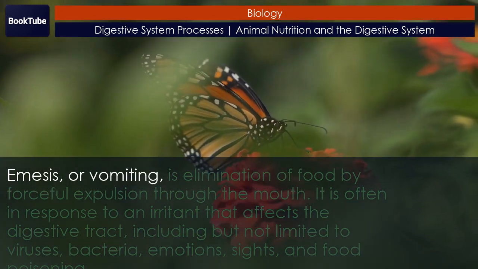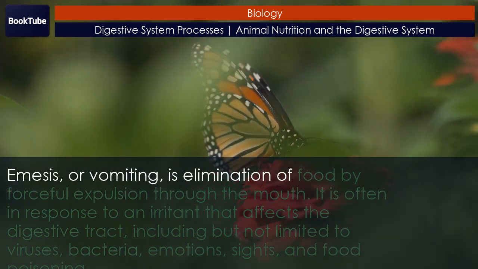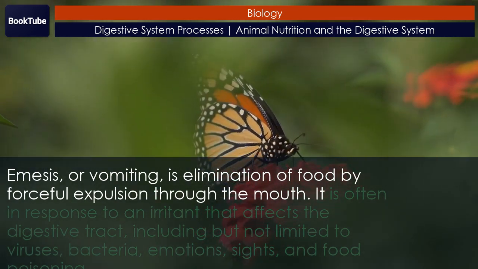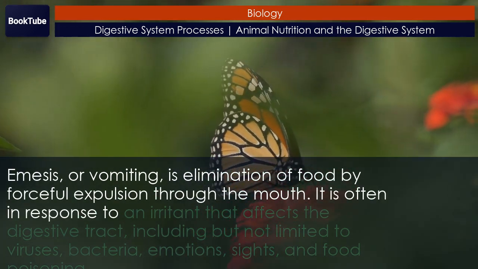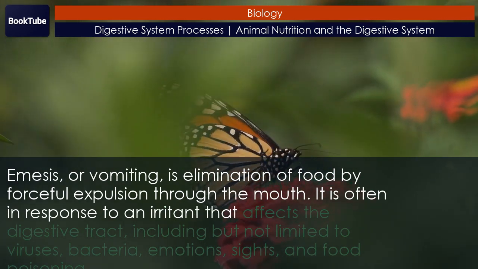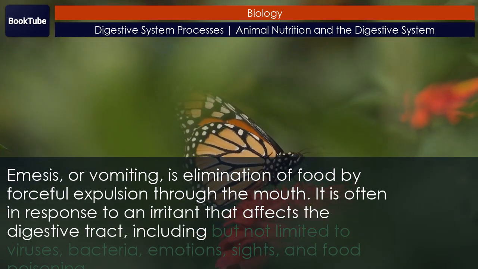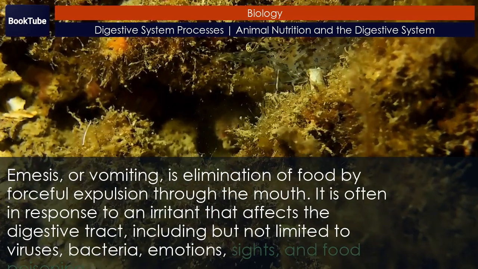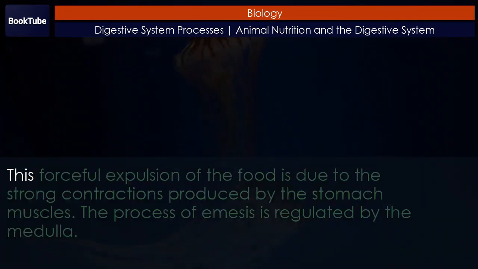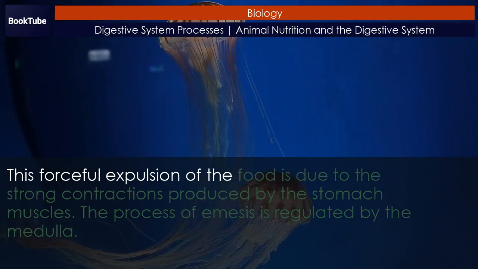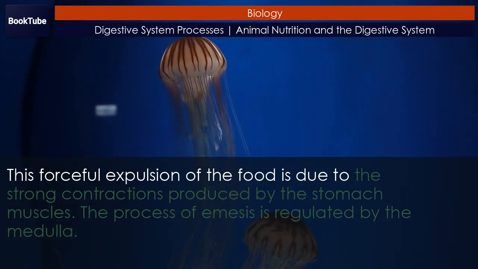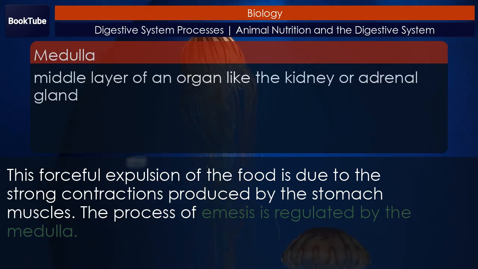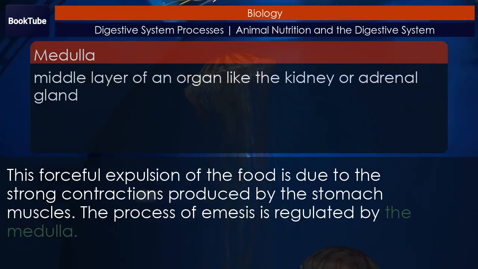Emesis, or vomiting, is elimination of food by forceful expulsion through the mouth. It is often in response to an irritant that affects the digestive tract, including but not limited to viruses, bacteria, emotions, sights, and food poisoning. This forceful expulsion of the food is due to the strong contractions produced by the stomach muscles. The process of emesis is regulated by the medulla.